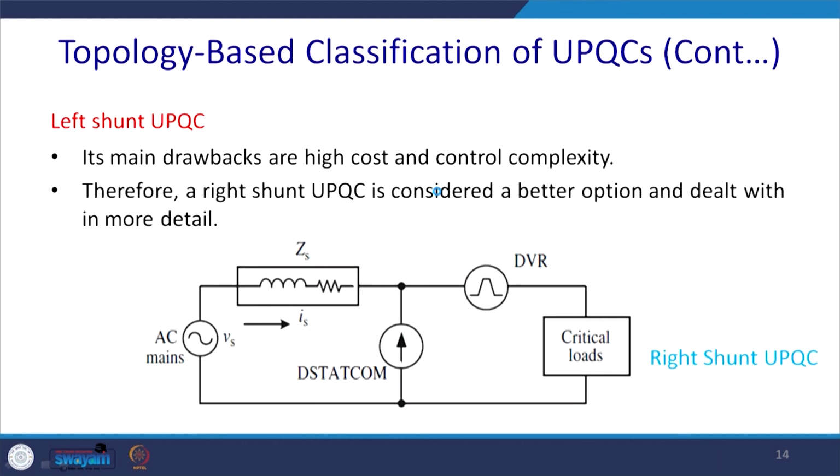Another is the left shunt. It has the drawback of high cost definitely because of the required complexity, and generally the voltage will be uncompensated. Here you inject voltage, here you inject current, and here you inject voltage. For this reason the right shunt is considered a better option. But sometimes the left shunt is preferred, as we will see, when the rating of the DVR is required to be reduced, or in this kind of case.